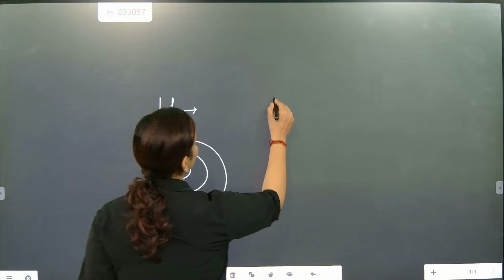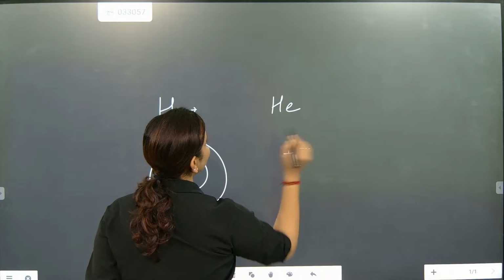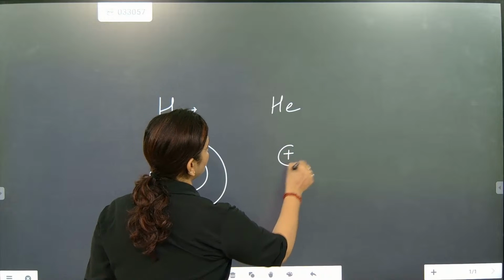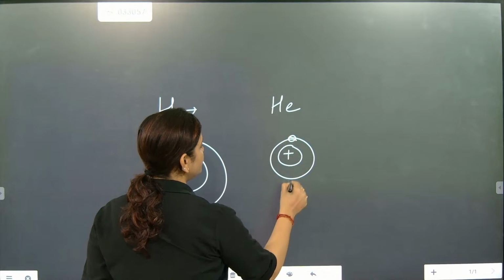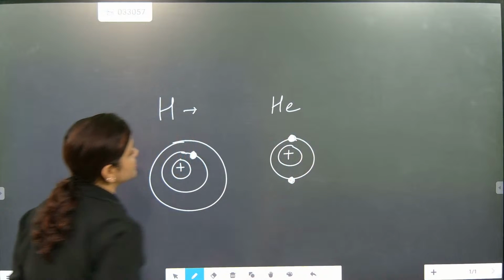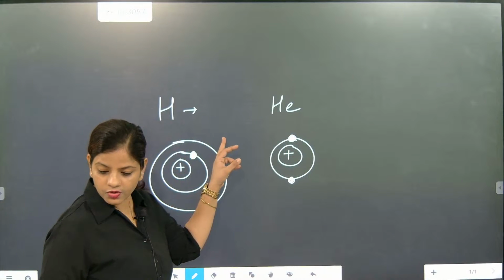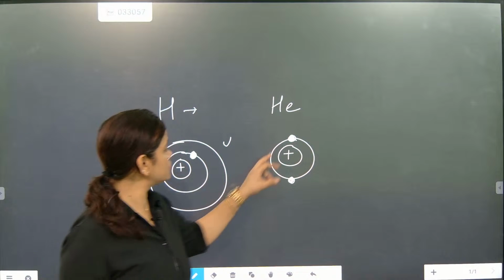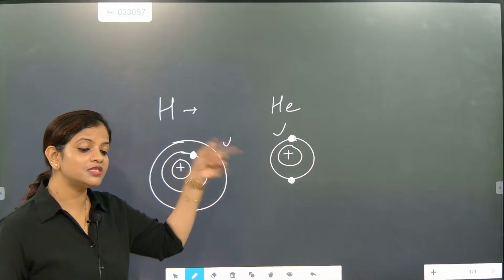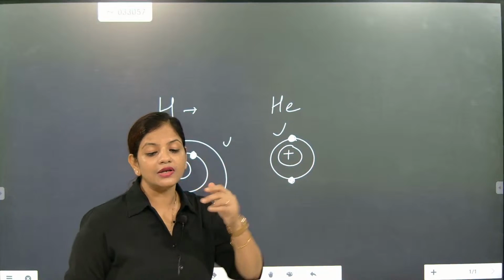So if somebody talks about helium, its atomic number is 2, mass is 4. But we are going to talk about atomic number. In the outermost orbit, 2 electrons are there. That means here 1 electron is present, and here 2 electrons are present. So both are atoms, but they are not the same. Commonly we call it an atom.